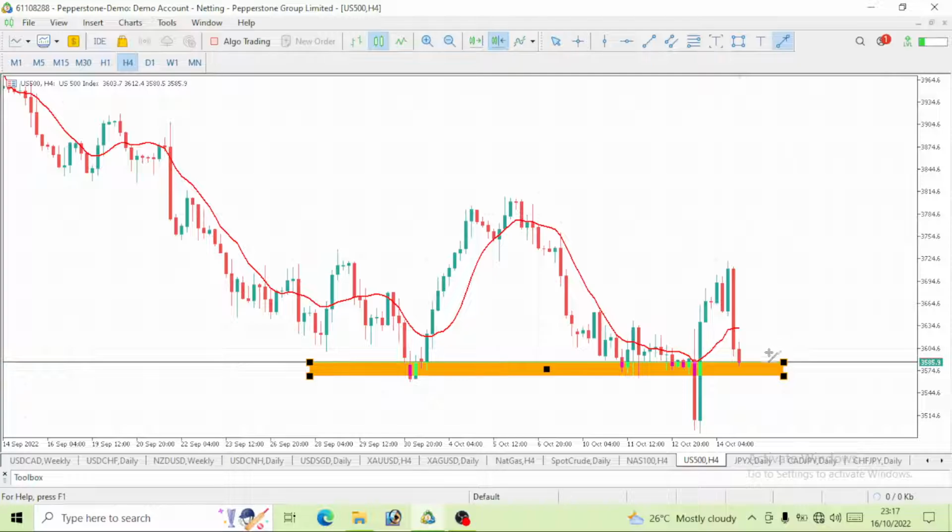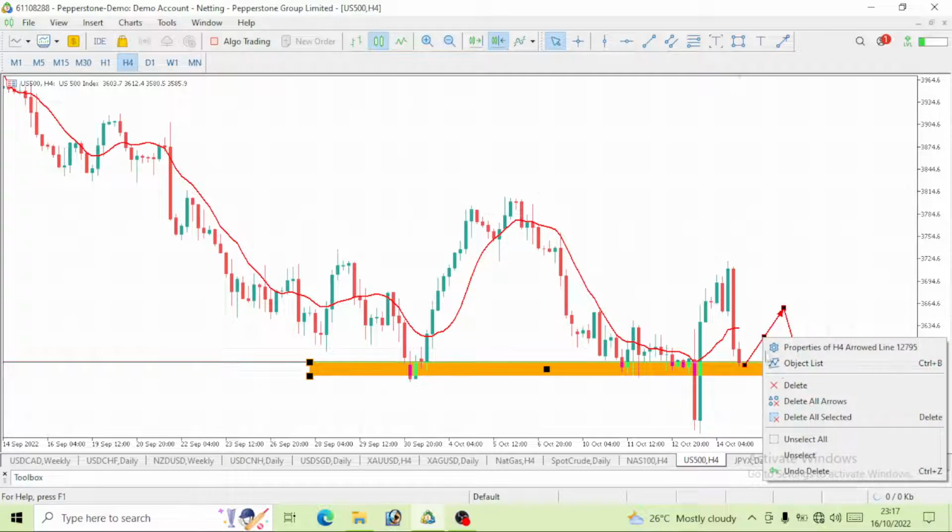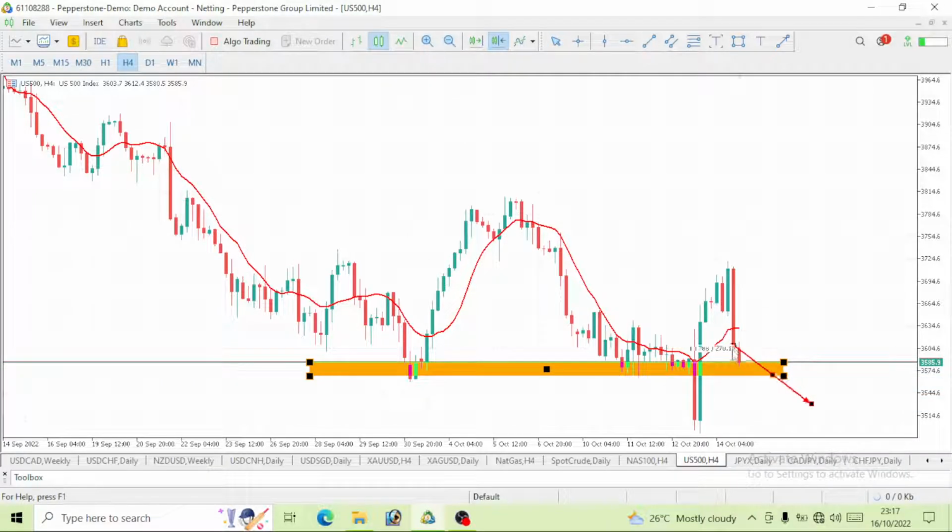Let's see if it will give us a little bit of a pullback before it drops. We don't know how it will play out. There's every possibility it will just give us that drop. There's every possibility this S&P 500 will just drop. But one thing I know is that a pullback should occur within this level here. If it does not occur at this level, then we would see it drop to this low, to this level on the 4-hour time frame. The price will then give us a pullback and further break below it and continue to go bearish.